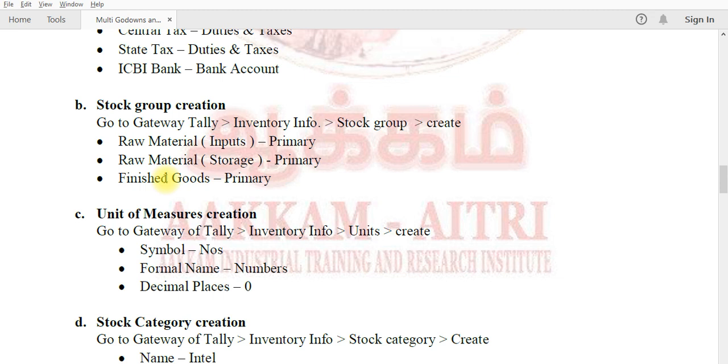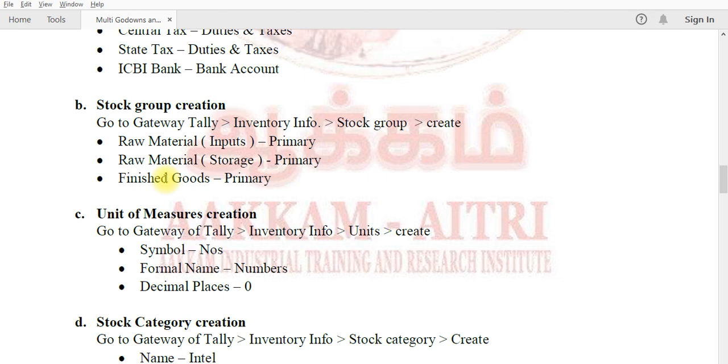And also we discussed these examples, these scenarios. I intend to create and set the GST rate and the HSN details given in the stock group creation screen.